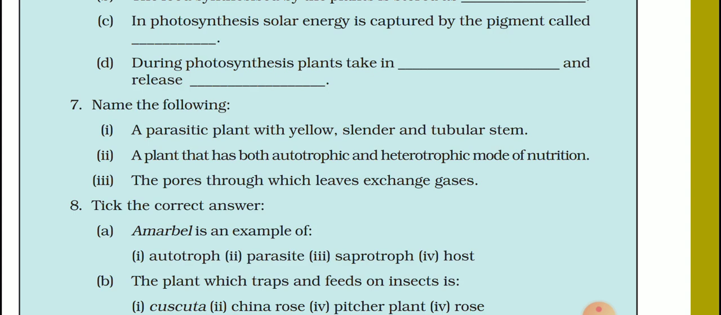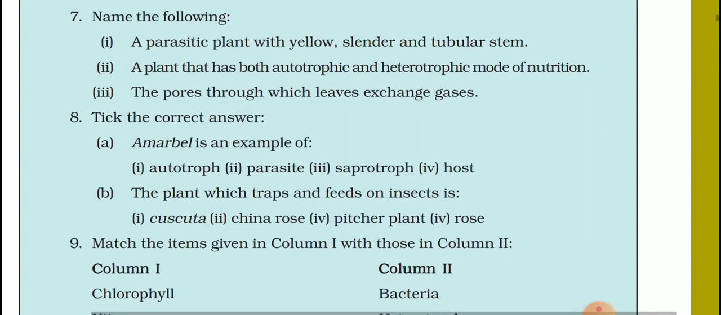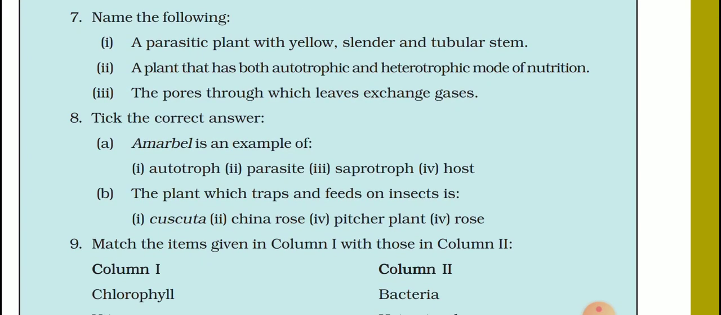Cuscuta. Part second, a plant that has both autotrophic and heterotrophic mode of nutrition. Plants which have both autotrophic and heterotrophic mode of nutrition are called insectivorous plants. The pores through which leaves exchange gases are called stomata, and where do we find the stomata? On the leaves of the plants.